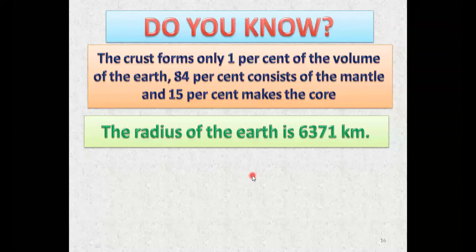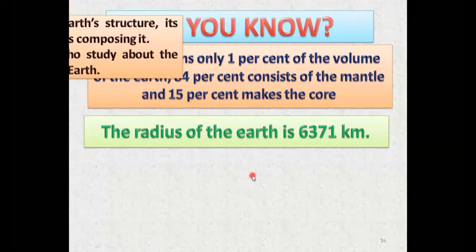So the radius of the earth is what? 6371 kilometers. That you will have to remember, my students, what is the radius of the earth. If someone asks you, then you will have to say.